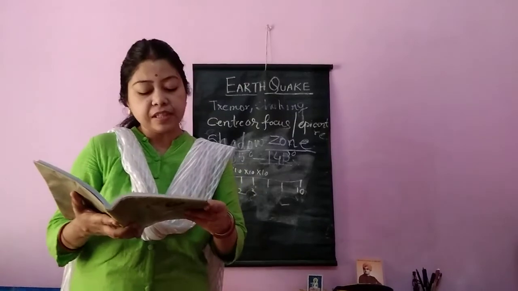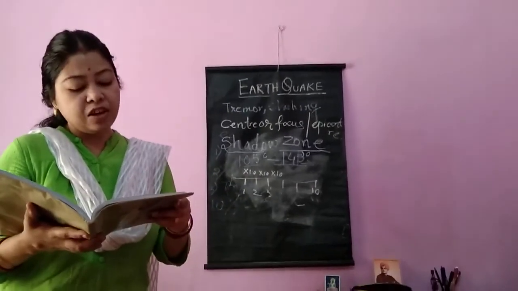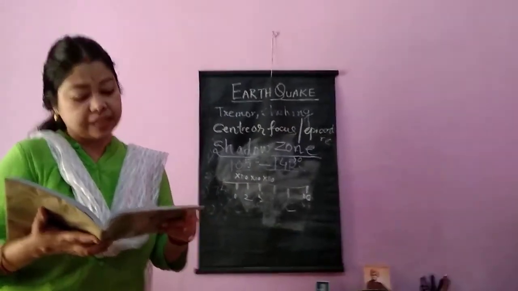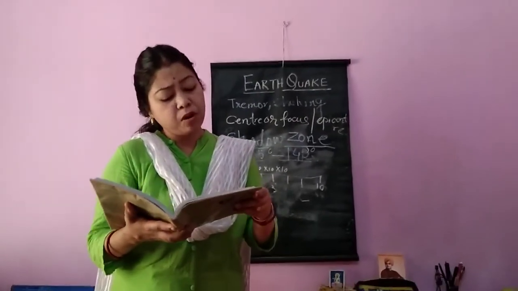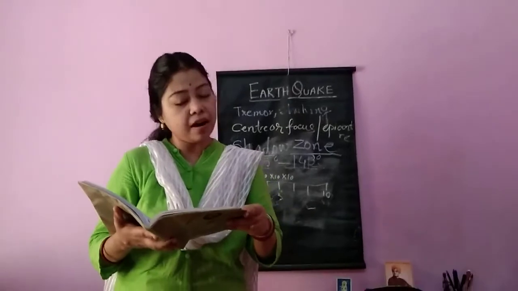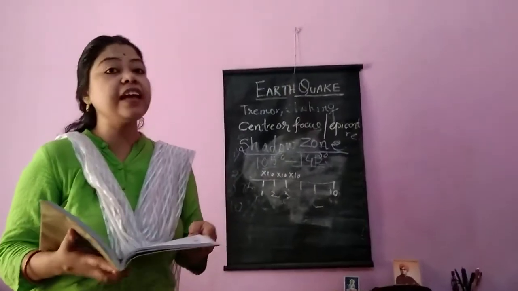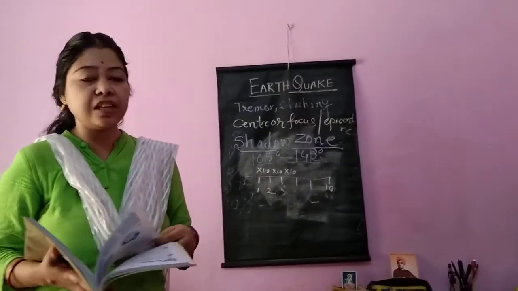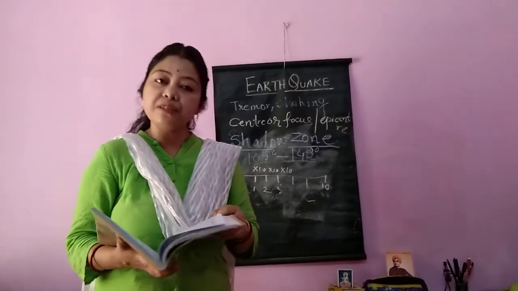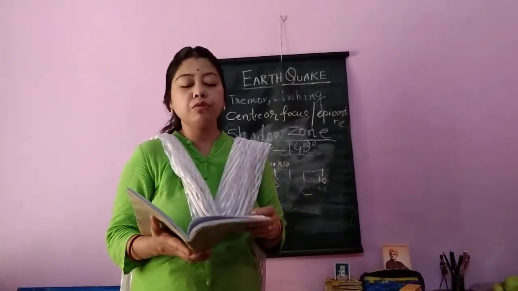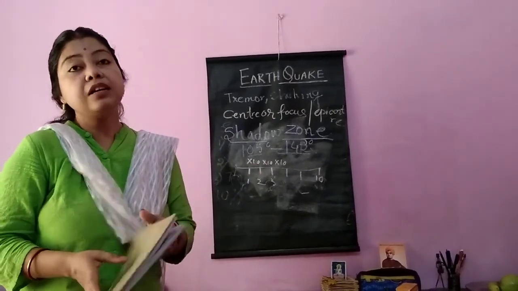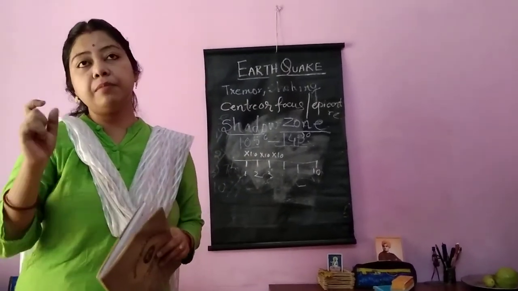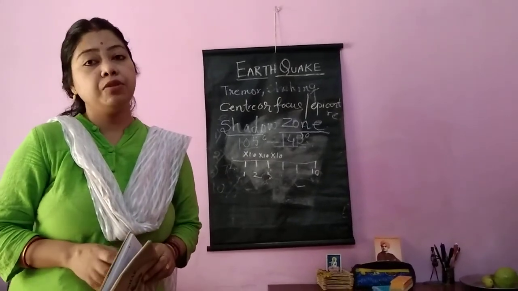So the first difference: isoseismal line indicates places of equal intensity, and homoseismal line indicates places that experience the earthquake at the same time. For isoseismal line, we have to take places which have almost the same intensity, and the definition and examples. So, these 3 pages that we did in the first part, you should go through only this part from the first part. All the short questions and brief type of answers you can get.